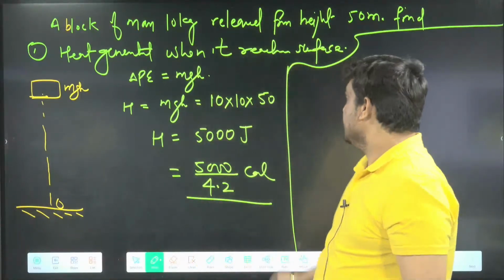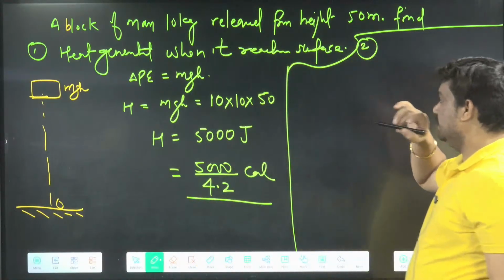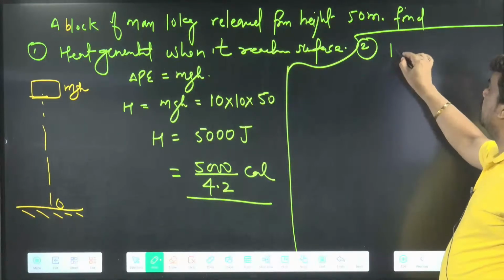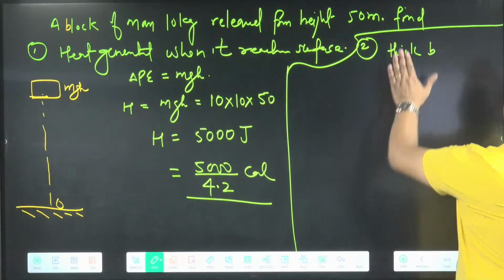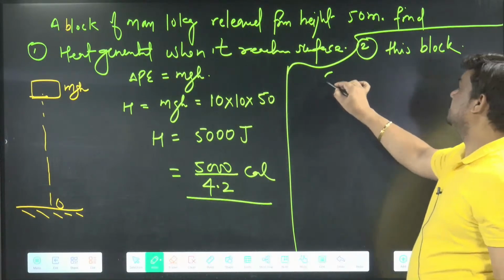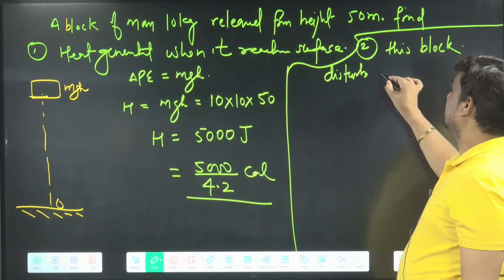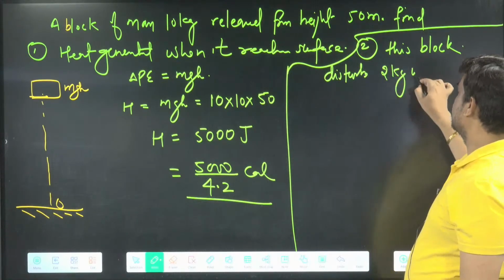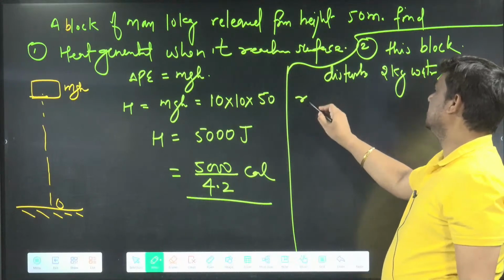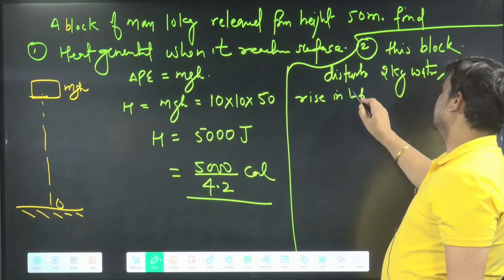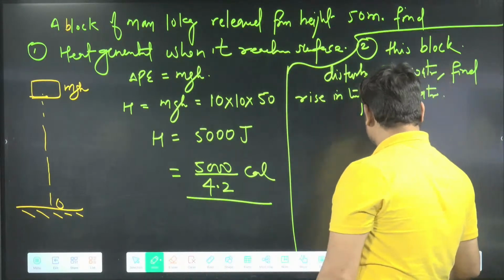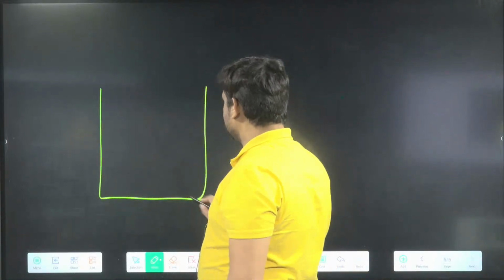Now I will ask the second part of the question. In the second part they will say that this block disturbs 2 kg water, find the rise in temperature of the water. What is the situation? Basically, this is the block, and here we have 2 kg water.